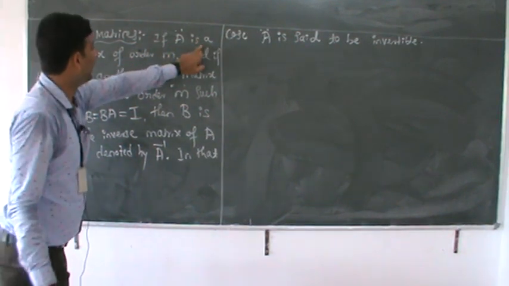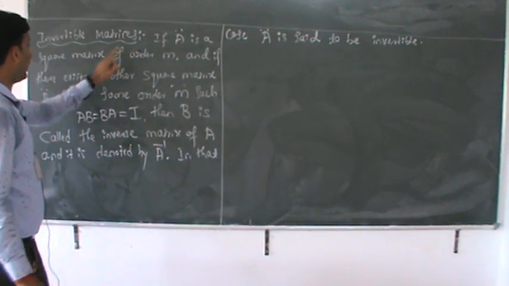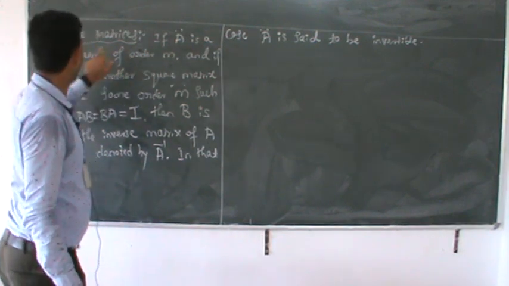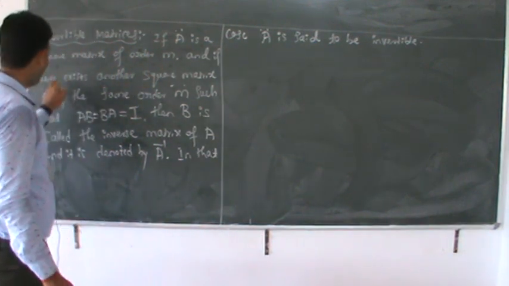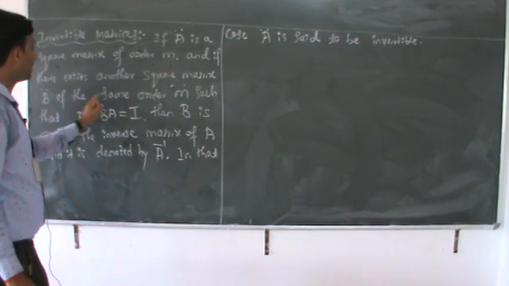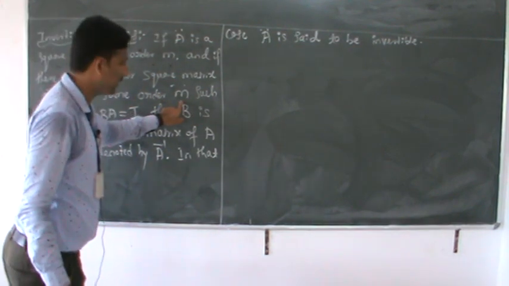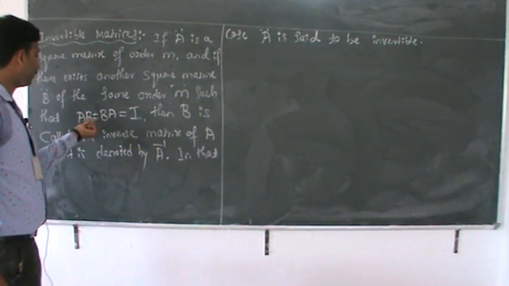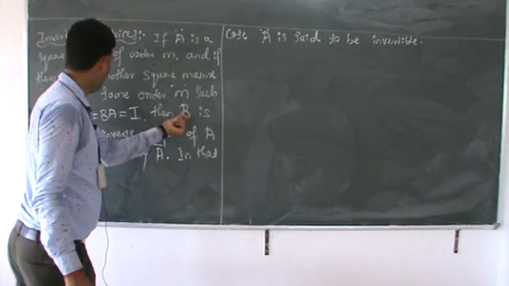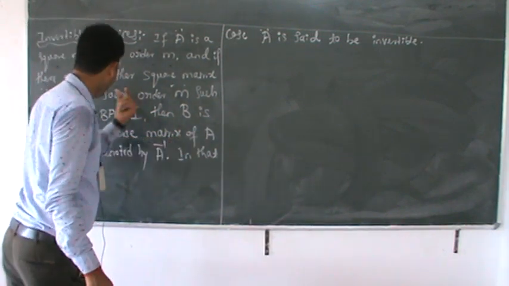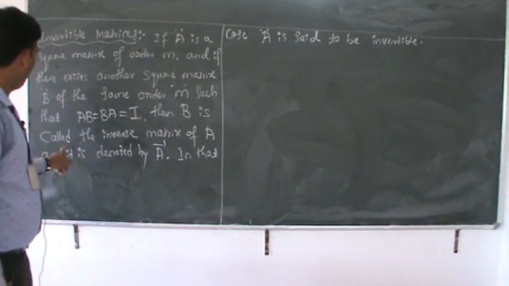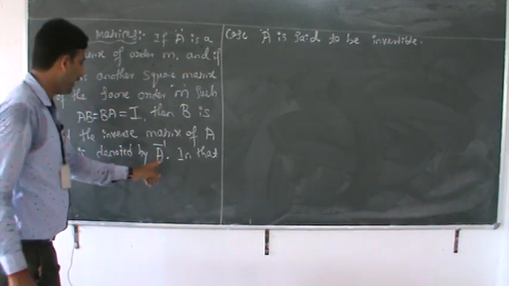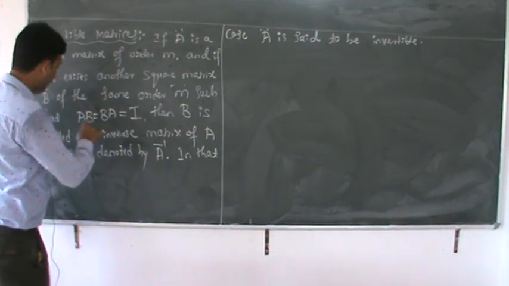If A is a matrix, just observe, A is a square matrix. If A is a square matrix of order M, and if there exists another square matrix B of the same order M, correct? The order should be the same, that is M, such that AB is equal to BA is equal to I, then B is called the inverse matrix of A and it is denoted by A inverse.